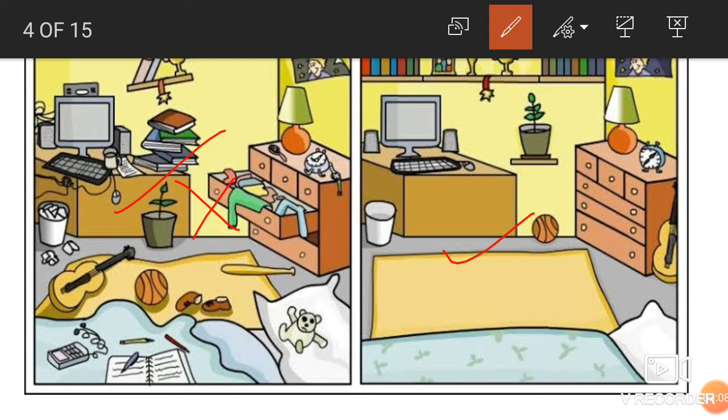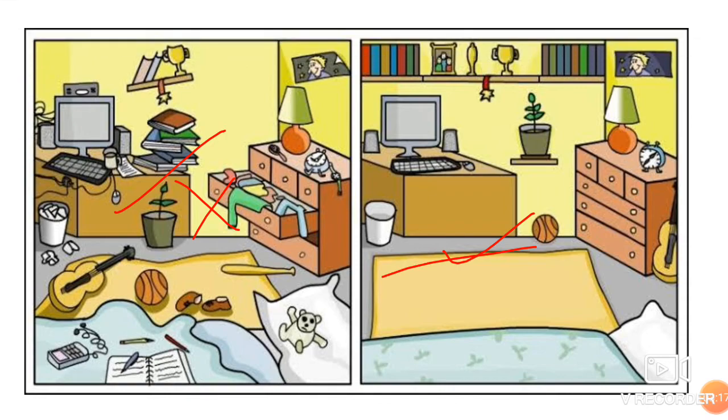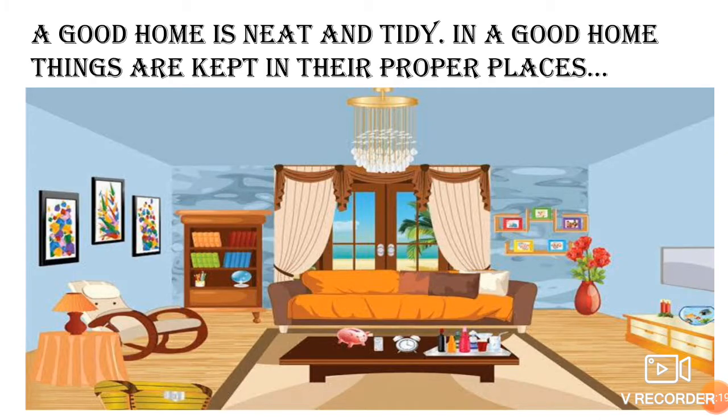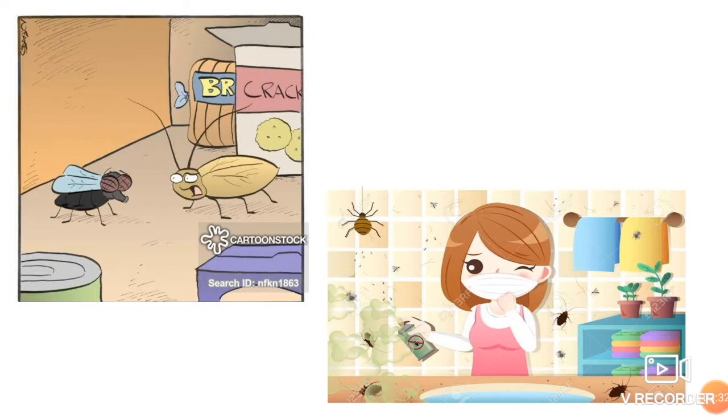So all the rooms should be cleaned regularly. The kitchen, the bathroom, and the toilets should always be kept clean and dry. A good home should be neat and tidy. In a good home, things are kept in their proper place. See how nice it is. It gives a soothing effect when we see a neat and clean room.